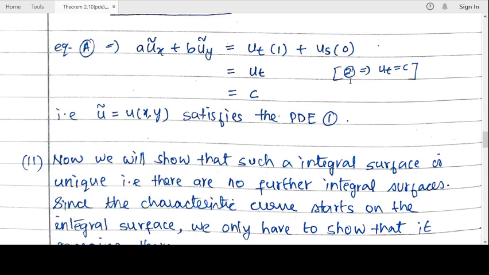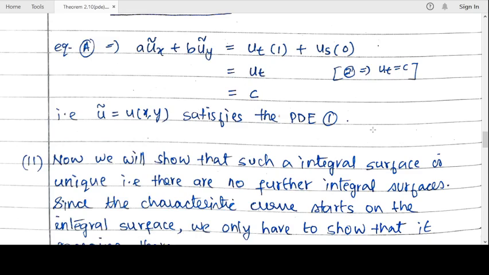From the characteristic equation, again from equation 2, we have u_t is C. So it means that A u_x tilde plus B u_y tilde equal to C. It means that u tilde satisfies the PDE, so it satisfies equation number 1. So u tilde equal to u of x, y is a solution of the PDE.